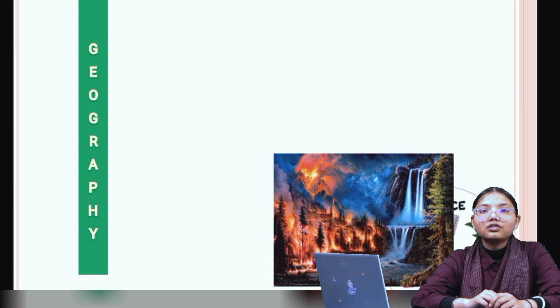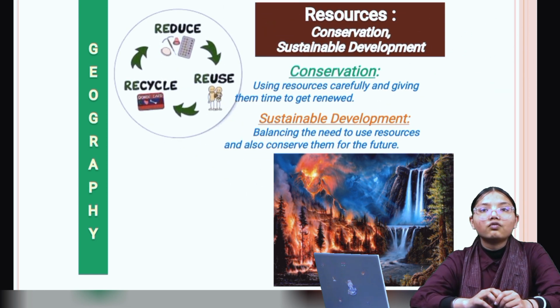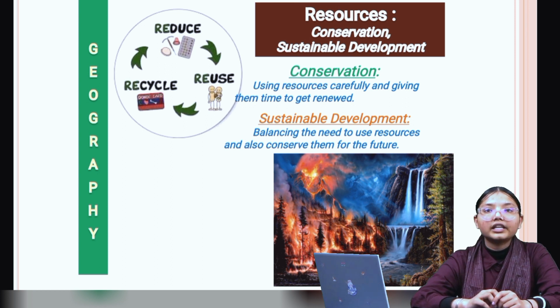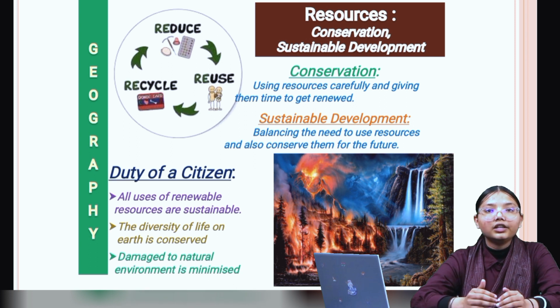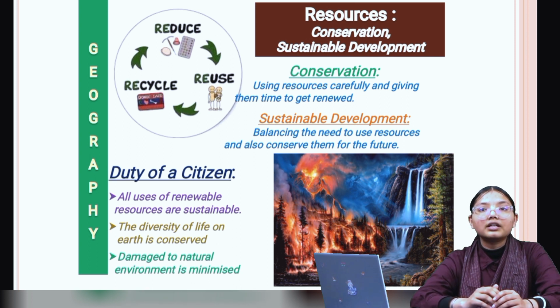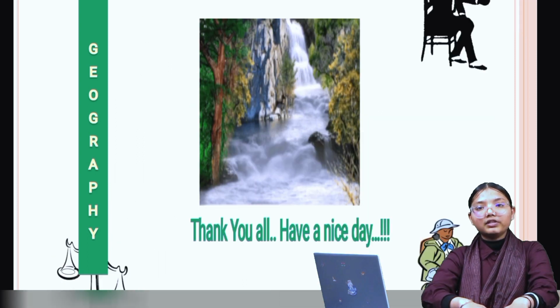So next, at the end, students, we will see how we can conserve resources. So first is we should use resources carefully and give them time to get renewed. Second is we should balance the need to the resources and also conserve them for the future. Third, damage to the natural environment should be minimized. So in the next class, we will start our new chapter.